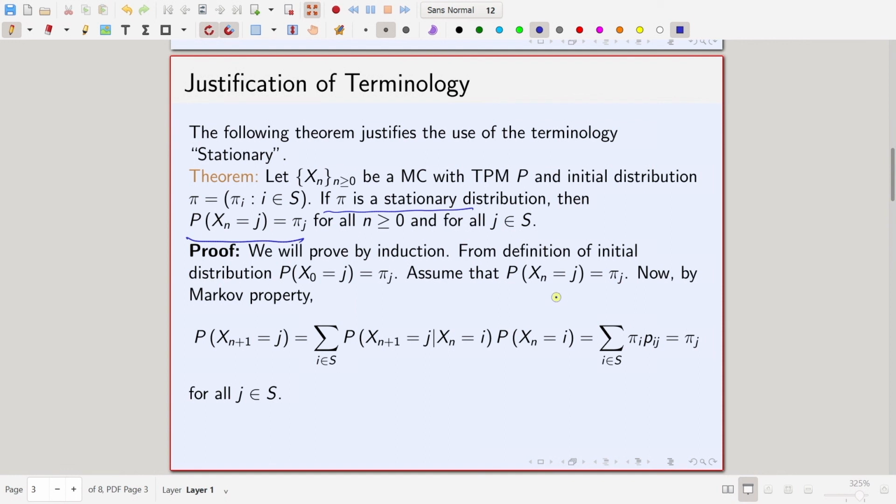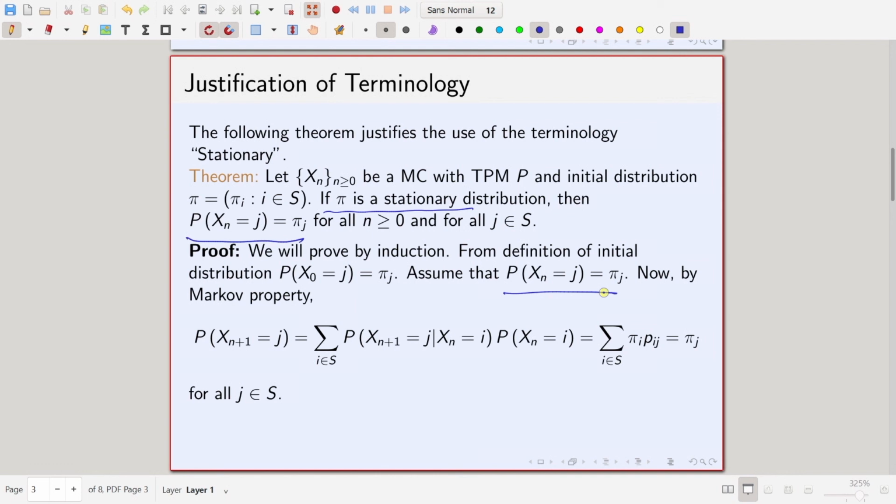Now, we assume that probability X_n is equal to j is equal to pi_j for all j for some n. That is how induction works: there is a basis step where you prove it for n equal to 0, then you assume it for n and you prove it for n plus 1. We have now assumed it for n, that is the induction hypothesis.